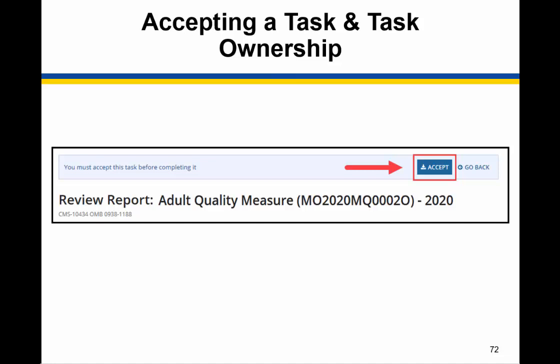Taking a look at the next tip, if there are multiple users with the same role and access to the same authorities in a state, multiple users can receive a task for a single report, but only one user can accept the task before acting on it. This removes the task from queues of the other users to ensure that multiple users do not have the report at once. Once a user accepts the task, they will be associated with the report going forward in the workflow.